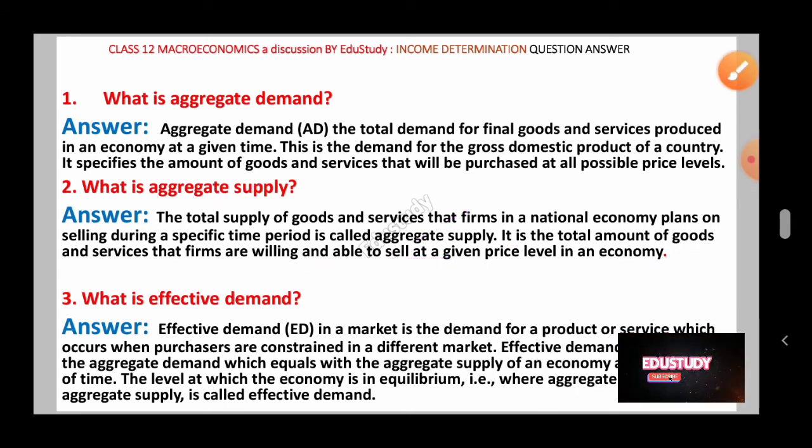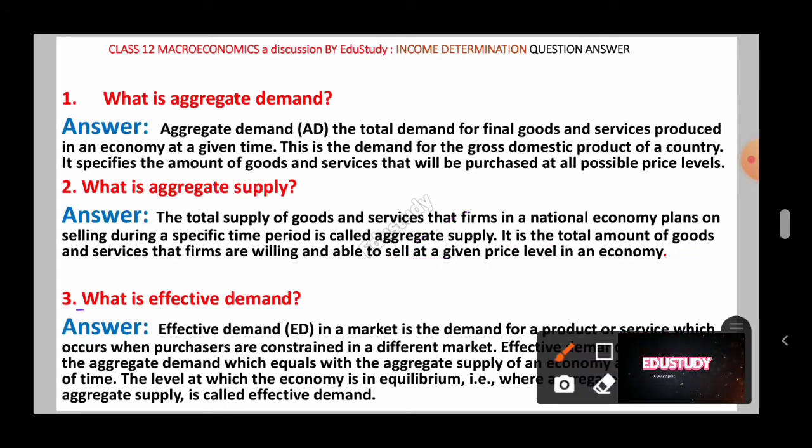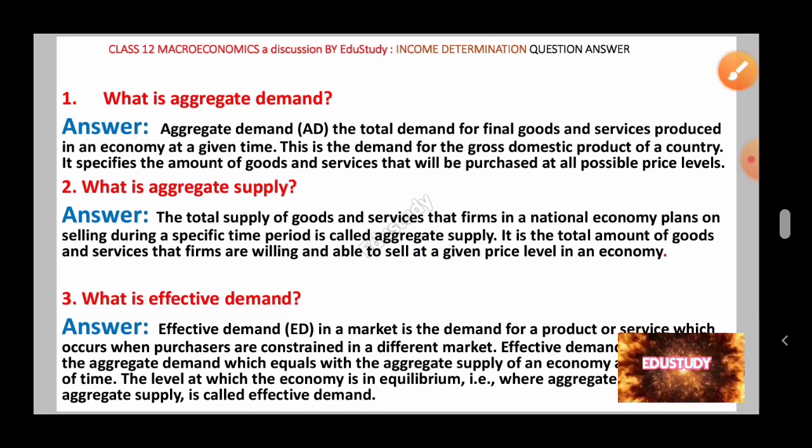So let's come to the third question. Third question here is, what is effective demand? This is also important here. So effective demand means what? Effective demand in a market is the demand for a product or service which occurs when purchasers are constrained in a different market. That means effective demand in a market is the demand for a product or services which occurs when purchasers are constrained in a different market.